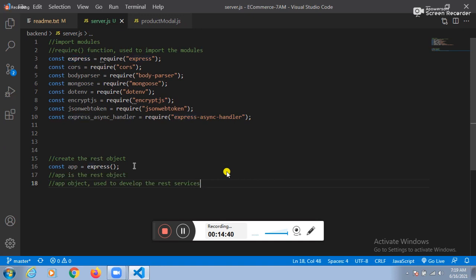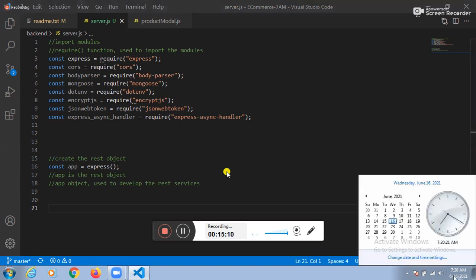Fine. And one more point: who is the client technology? Angular. Who is the server technology? Node.js. The communication between client and server is JSON. Explain once again. Guys, who is the client technology? Angular. Who is the server side technology? Node.js. Respond once again. The communication language between client and server is JSON.